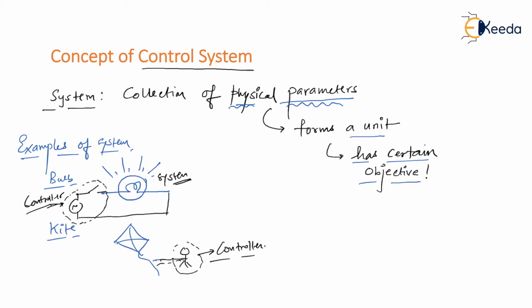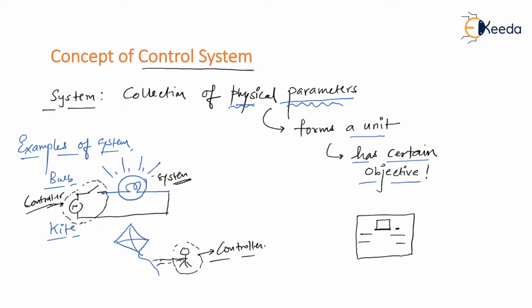In fact, we can define a classroom as a system. For example, when I say a classroom, this classroom consists of some physical parameters like benches. So it has some benches over here, then it has some blackboard along with the chalks. Am I right? Now, every classroom is incomplete without students. Am I right?